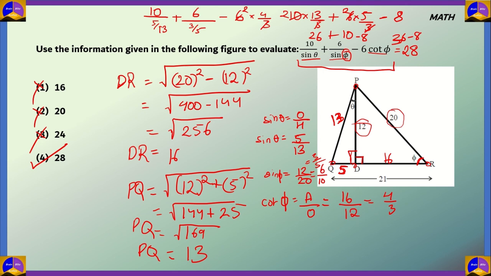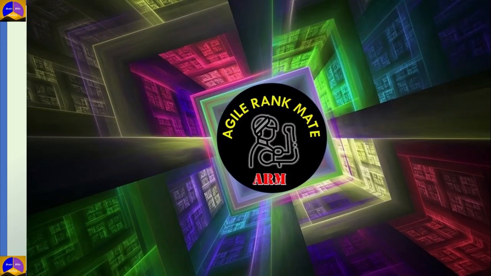If we get this type of question, we have to first evaluate all the sides, unless you can simplify the term. For example, if you can simplify the term using one of the identities, then do so, and then put in the values of theta and any other angles. And so 28 is the correct answer for this question.